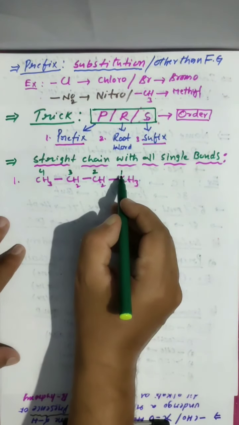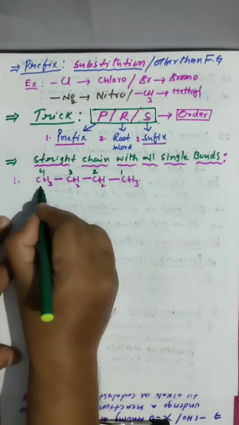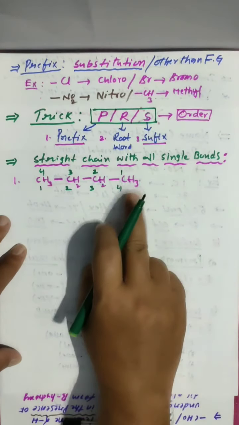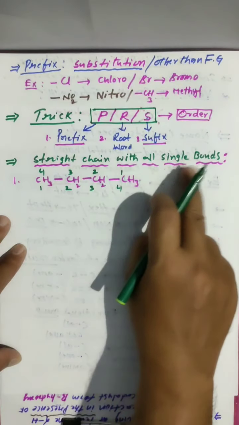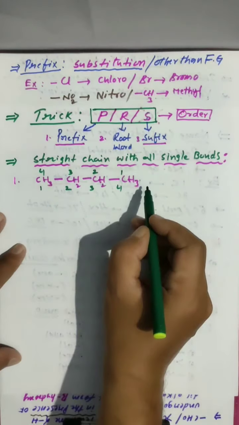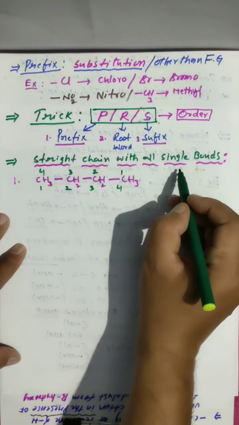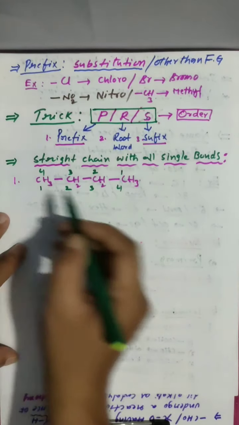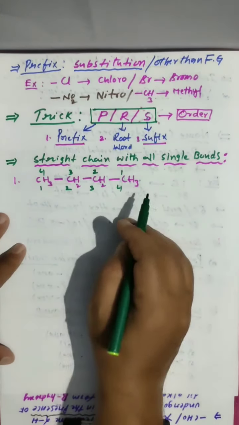Then you have to give the numbers 1, 2, 3, 4, either left to right or right to left. This rule is applicable for straight chain with single bonds only. So when a straight chain is there with all single bonds, you can give the numbers from left to right or right to left. No problem.